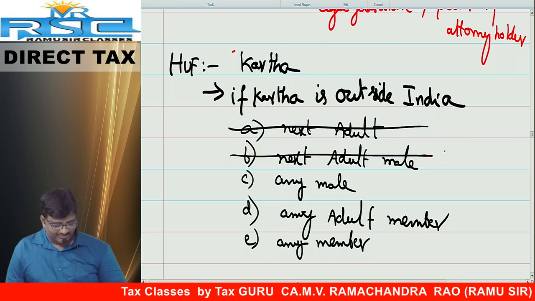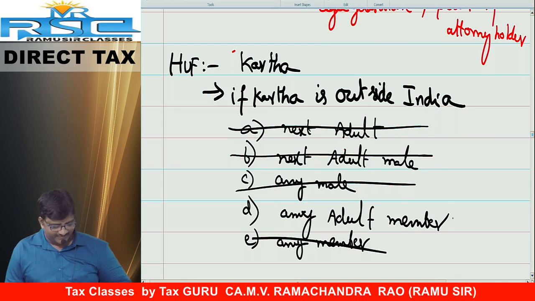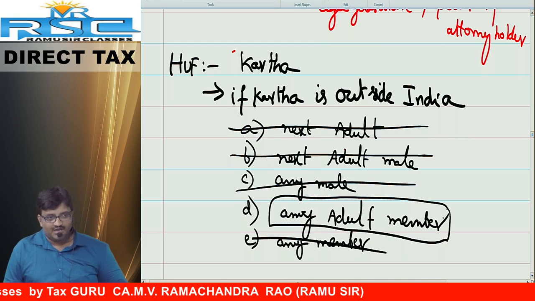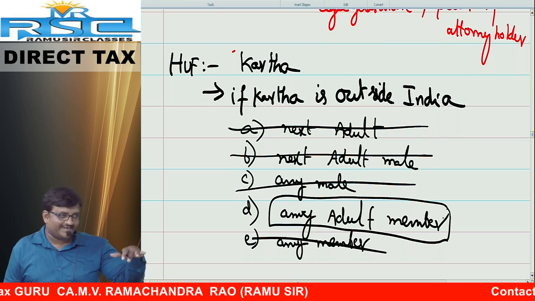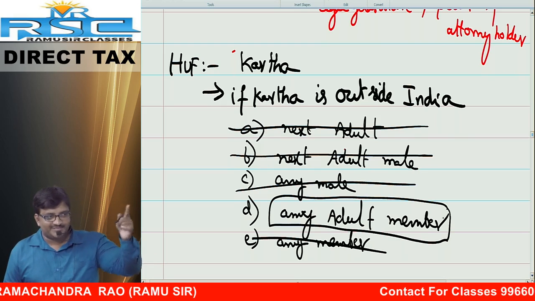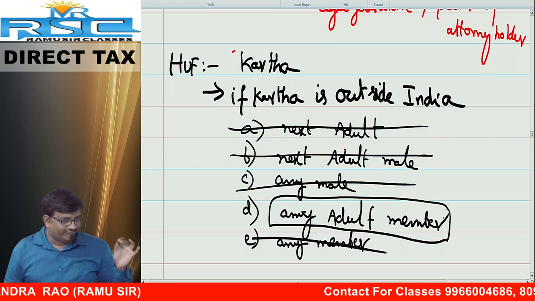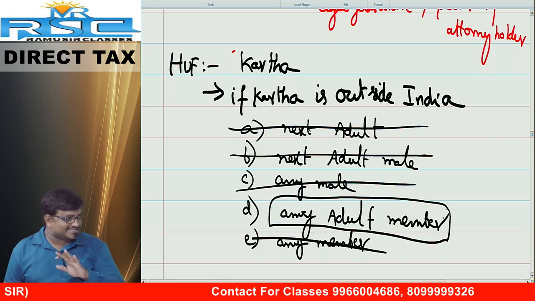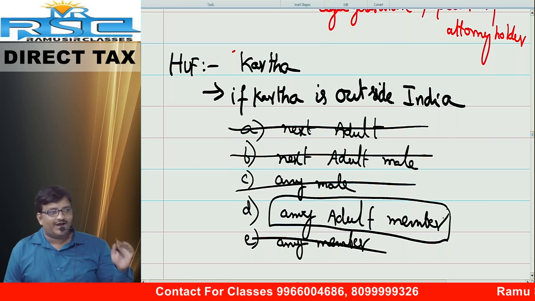Answer wrong. Any adult member can sign. Half ticket cannot sign. Minor cannot sign. Next one. Babu, there is no discrimination between male and female. When anyone asks you about male or female in income tax, say that discrimination is not there.